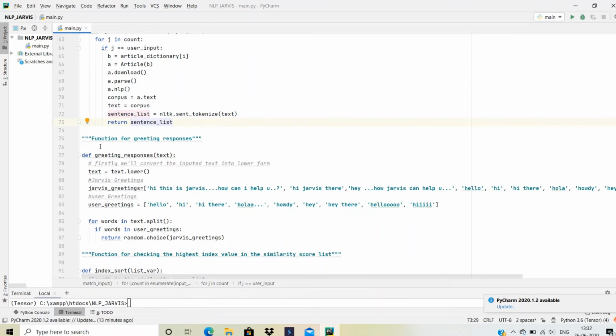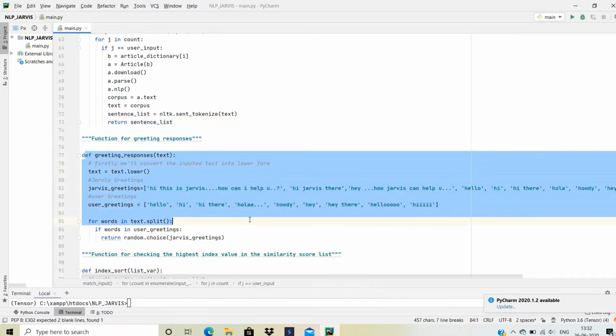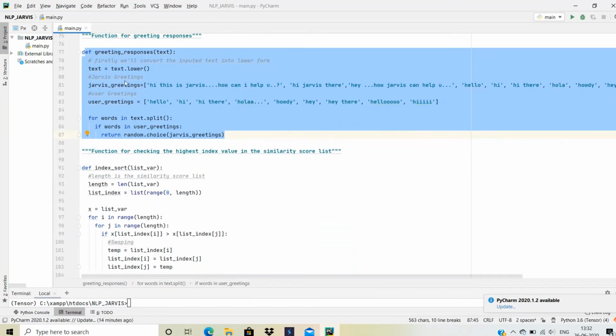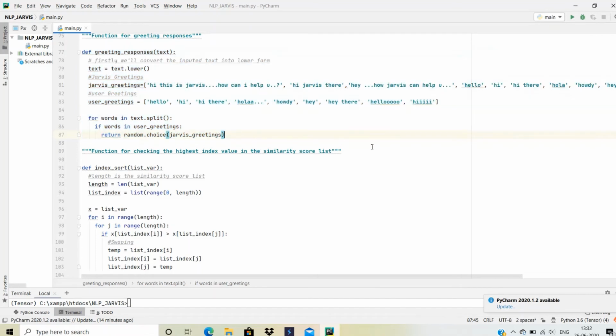After that, this is a greeting function where if the user had inputted any greeting, then it is going to be compared and Jarvis will respond randomly using this Jarvis greeting list.